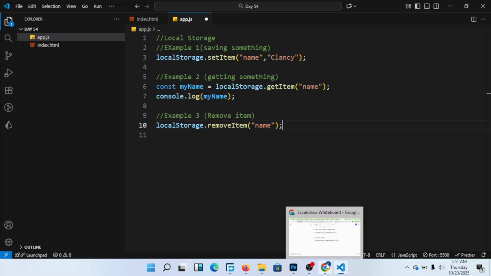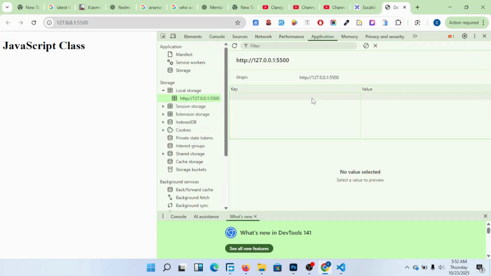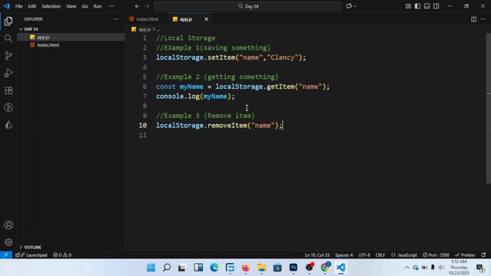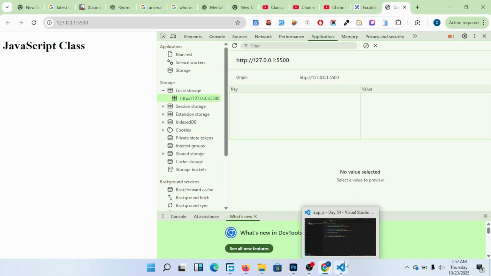So I bet by this period, you will check and it won't be there. When we look in the application very well, it has been removed. It is no longer there. In my local storage here, I see here application local storage, it has been removed completely. It's no longer there. So I hope you have really understood this.